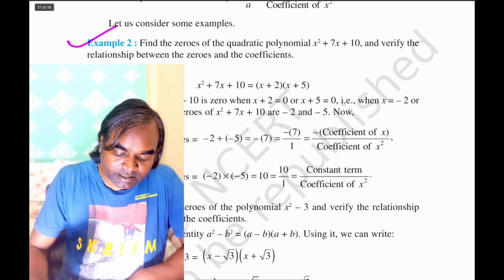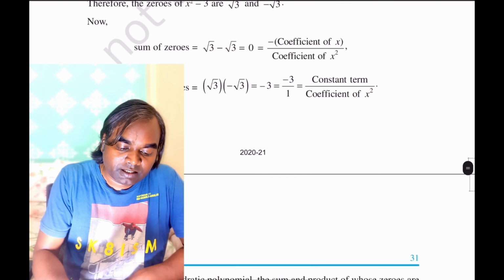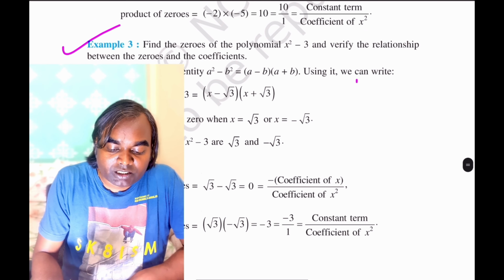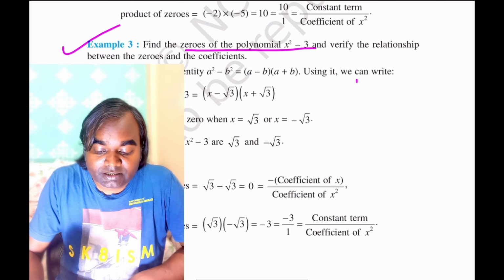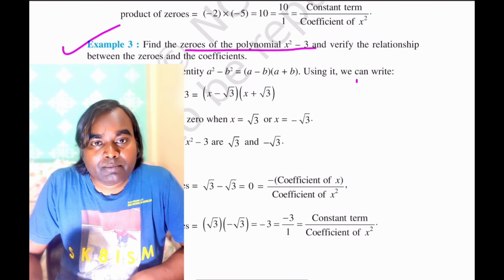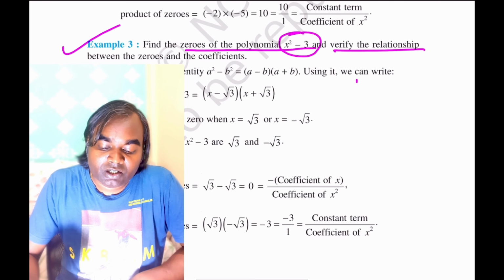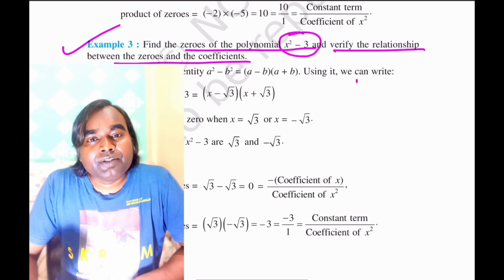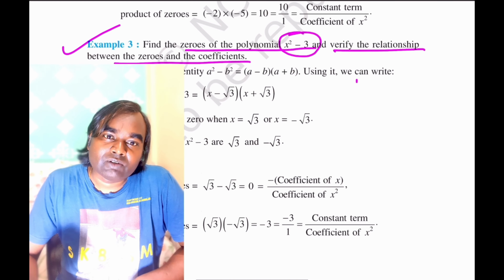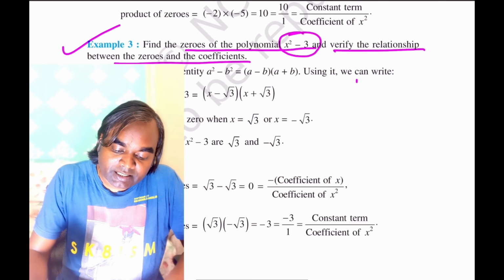So for you, let us do this. Example number 3. Find the zeros of the polynomial x square minus 3, and verify the relationship between the zeros and the coefficients. So x square minus 3 can be written in terms of (x minus square root 3) into (x plus square root 3). So there are two factors of this polynomial.